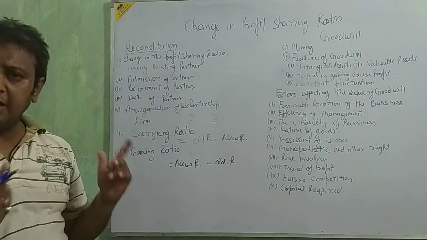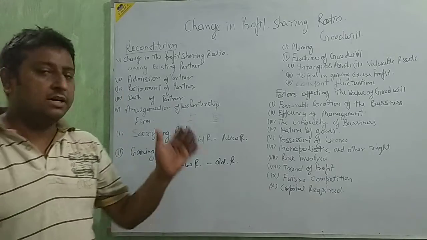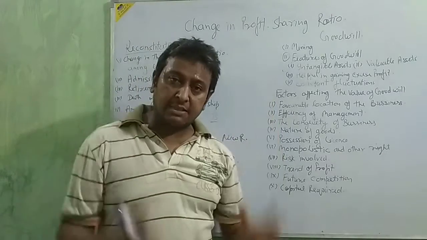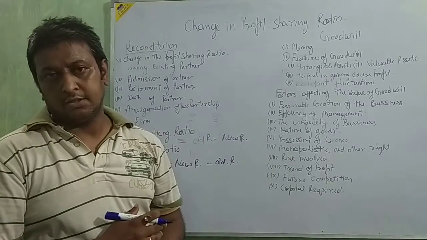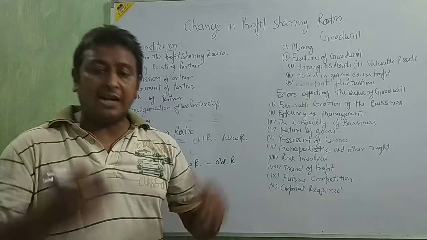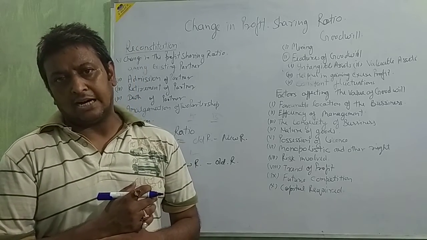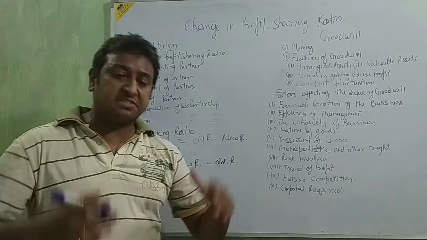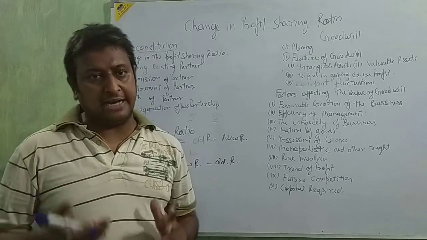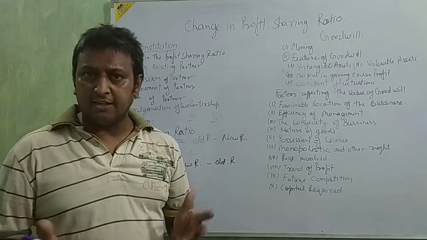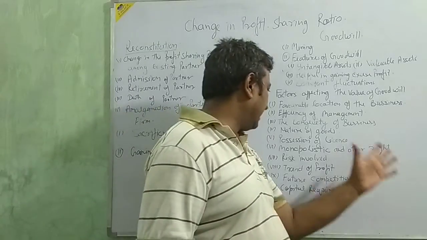Okay beta, goodwill will increase because of effective management, maximum utilization of all resources, getting maximum profit, and more, quality production. If production is to the standard, then the public will like that product, your product will sell in the market, and then your goodwill will increase. That depends on the management.